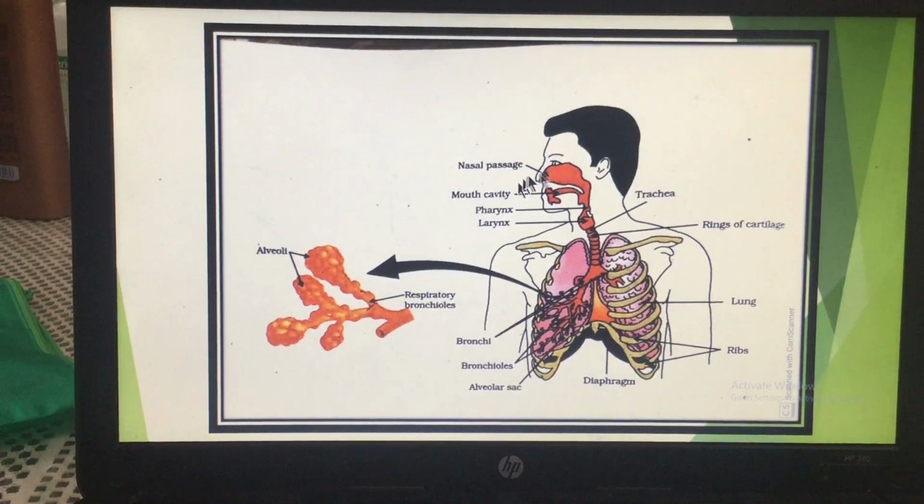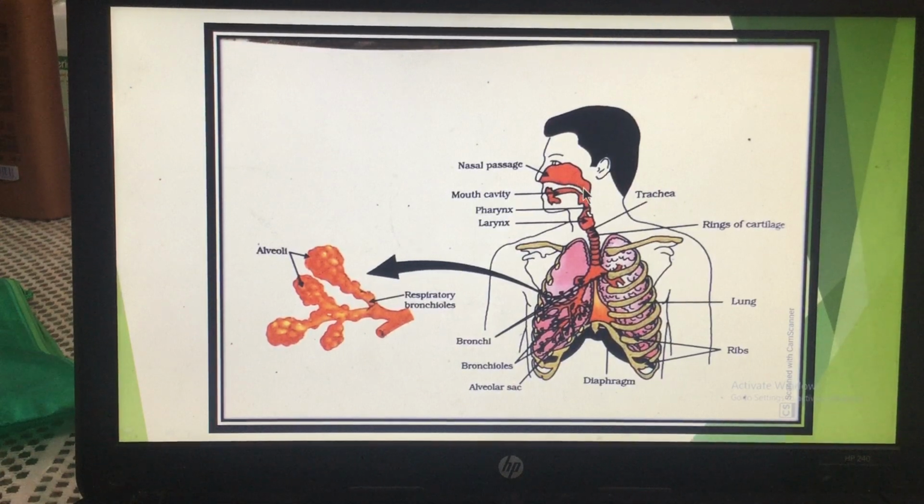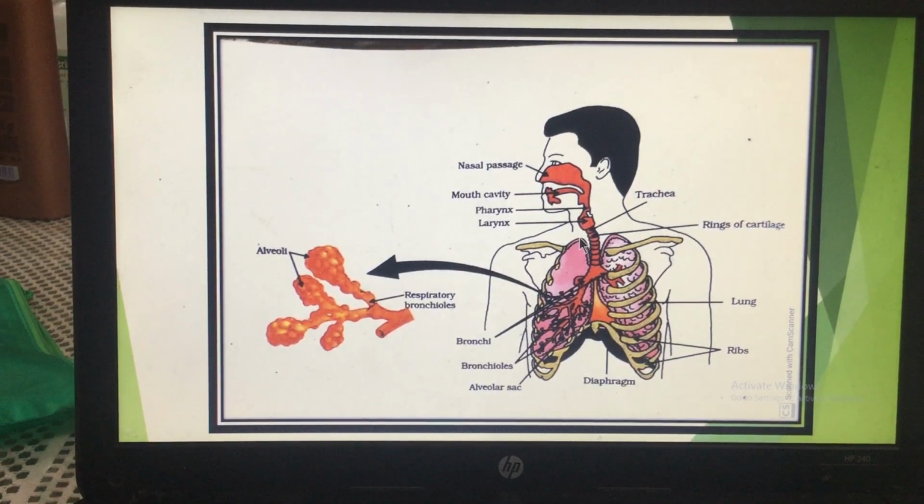Now from the nasal passage there is a tube-like structure. This tube-like structure is known as a trachea. Okay, from the nasal passage this air goes into the trachea. Now this is a trachea. This trachea के अंदर छोटी छोटी, you can see small C-shaped thickenings are there. Now these thickenings are made up of cartilage.